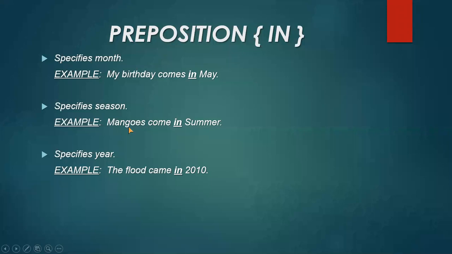Like you can see an example here, mangoes. You know that it is the most common thing. Mangoes come in summer. We cannot mention here season because already we know that summer is a season, so there is no need to write the word season here.